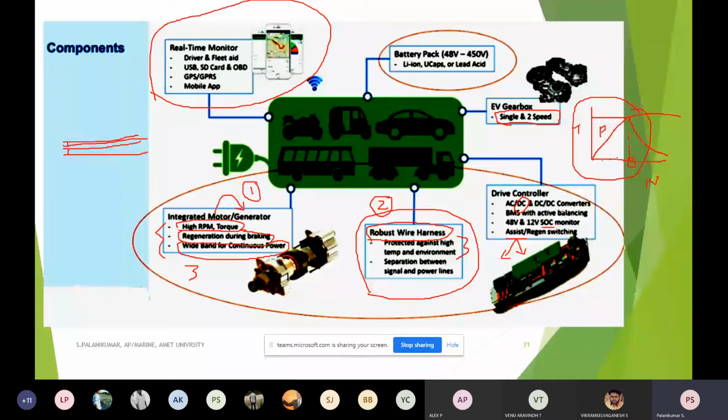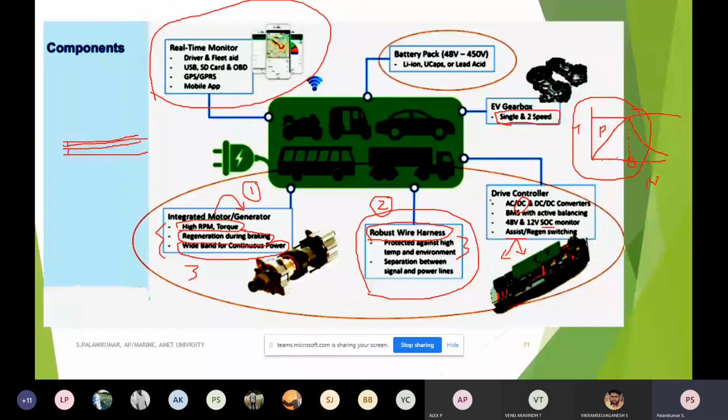Especially if I want to know the status of the battery pack, the controller alone having the information may not be helpful. Very importantly, that information should always be available in a live, real-time monitor for the driver also.